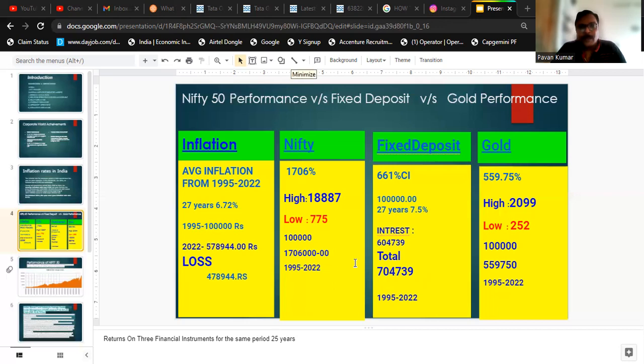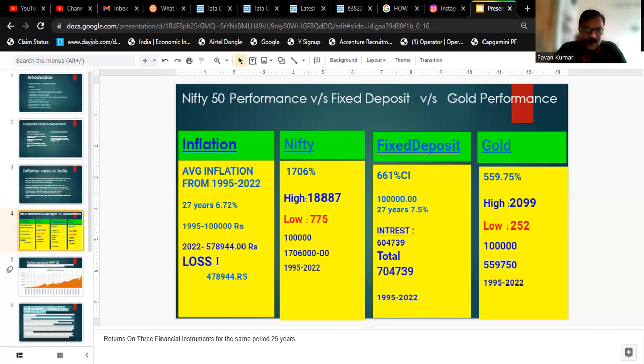So it says that 1 lakh has become 5 lakh 83,000. Okay. And the inflation is 5 lakh 80,000. You have earned only 3,000 rupees extra, or maximum 4,000 rupees extra, in 27 years. Are you able to understand? So this is the impact of inflation on your investment, which is fixed deposit, right?